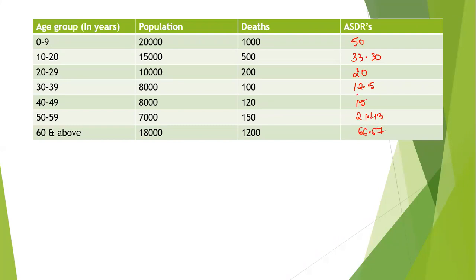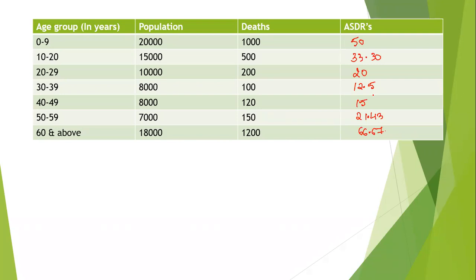So you all understood how to calculate ASDR. So you know the difference between ASFR and ASDR. In ASFR, we are considering the age and the sex composition. We are considering the age group from 15 to 49, and also only the female population. But under age specific death rate, we are considering the total population and we are not restricting to the age group 15 to 49.